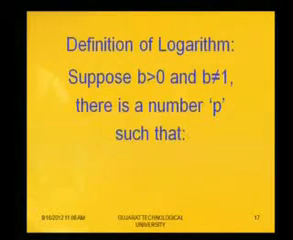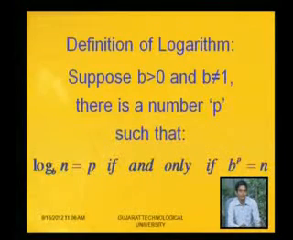Definition of logarithm. Suppose b is greater than 0 and b is not equal to 1. Then there is a number p such that log base b of n equals p if and only if b raised to p equals n. This is the definition of logarithm, and the right hand side is in exponential form. If log base b of n equals p is given, then one can write b raised to p equals n.